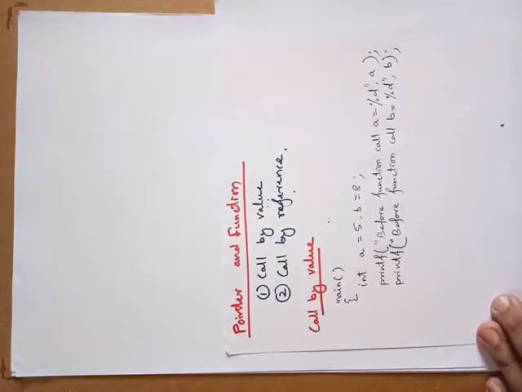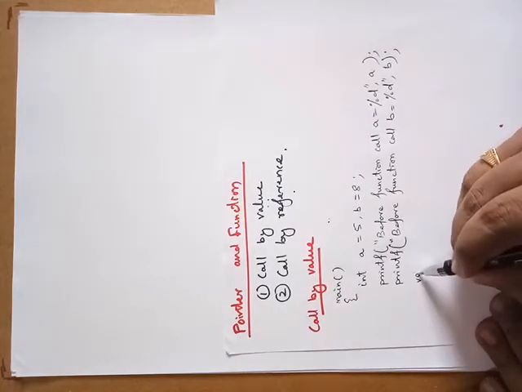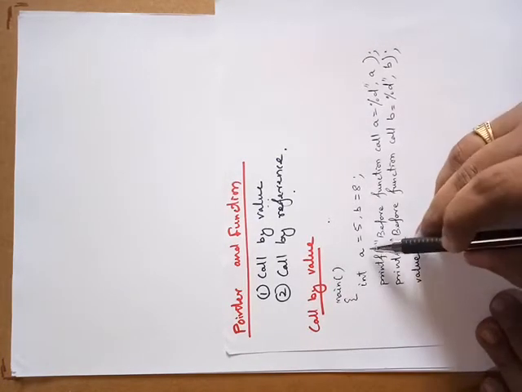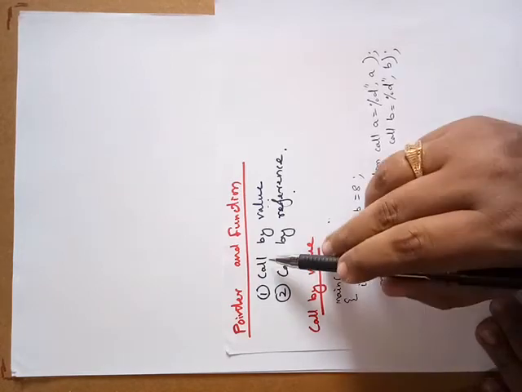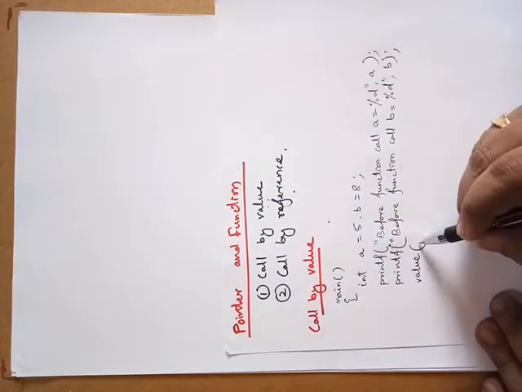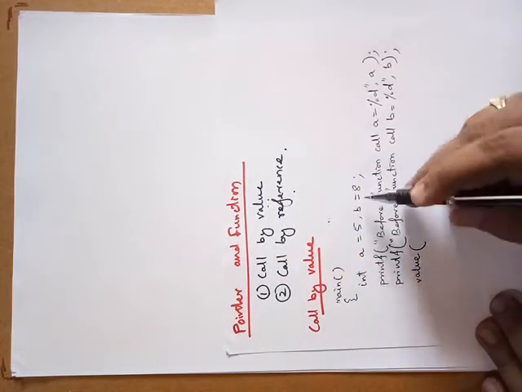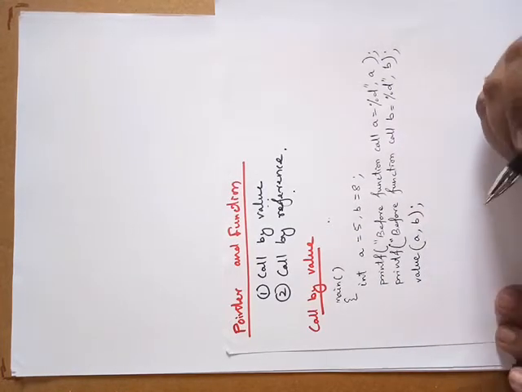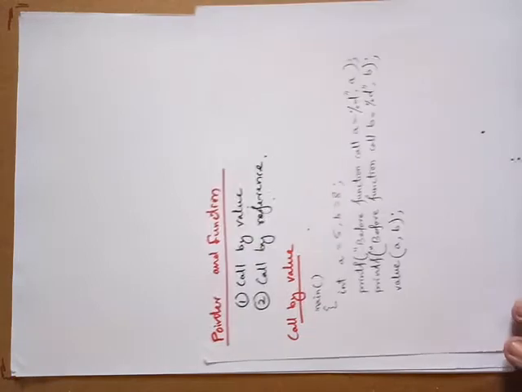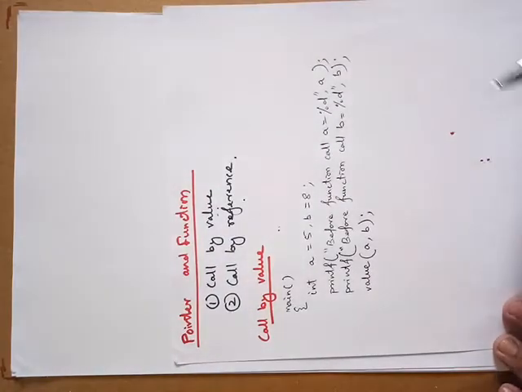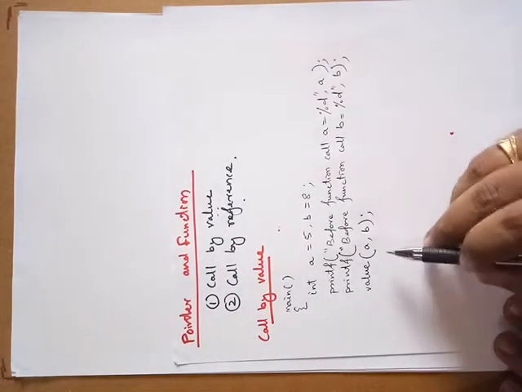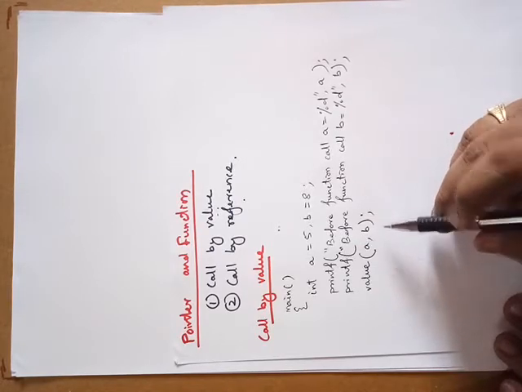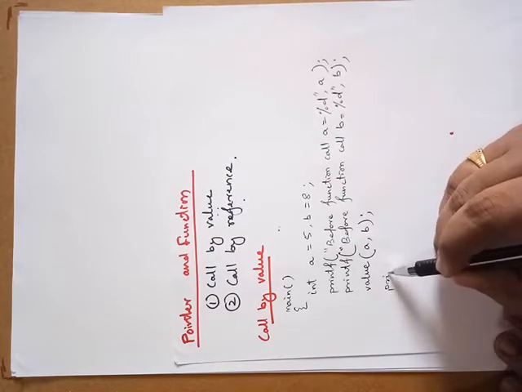Now we'll take one function named, suppose, value, and we'll pass the values. We are using the call by value method. Now the variables are a and b. We are directly passing the variables as two arguments. Now after the function call, we'll check whether there are any changes to these variables or not. We'll check that by printing the values.